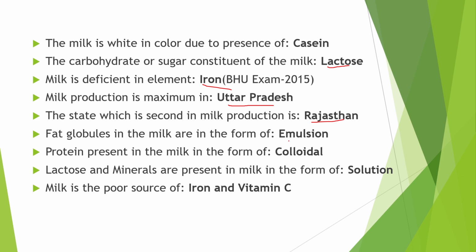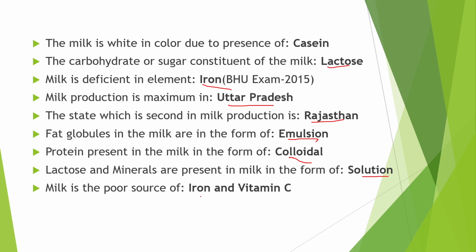The fat globules in the milk are in the form of emulsion. Emulsion is a type of mixture. For example, when oil is mixed with water, they do not normally mix together. So the example of emulsion is milk. The protein present in the milk is in the form of colloidal. Lactose and minerals are present in milk in the form of a solution.